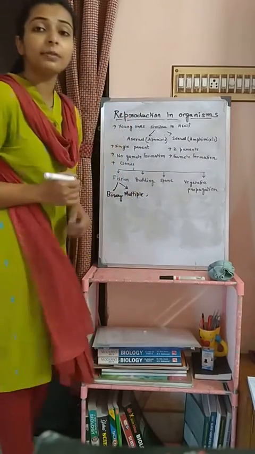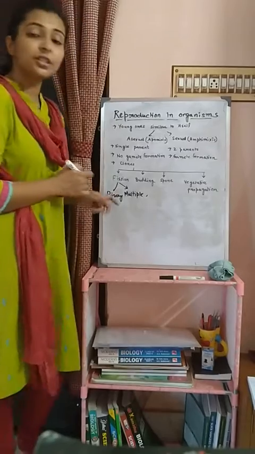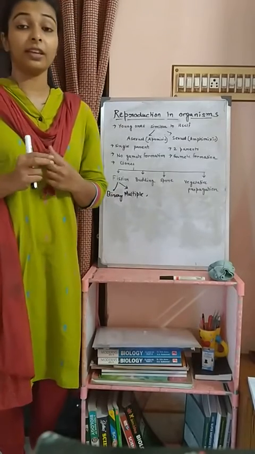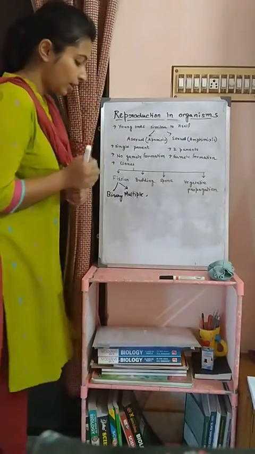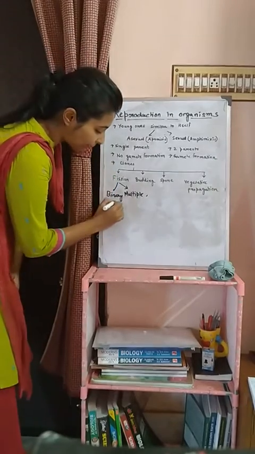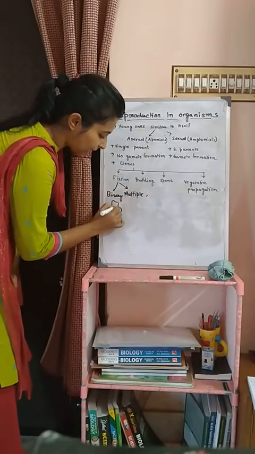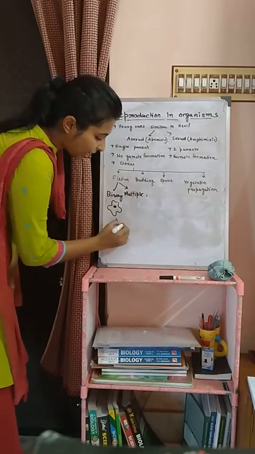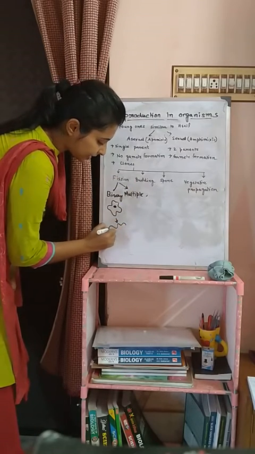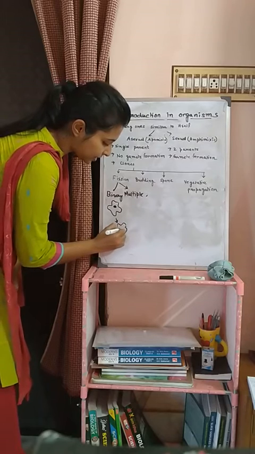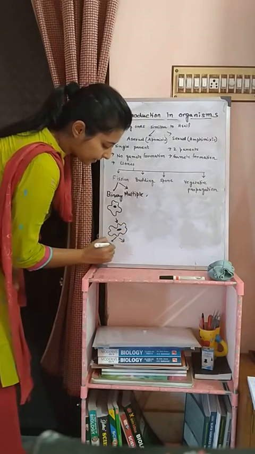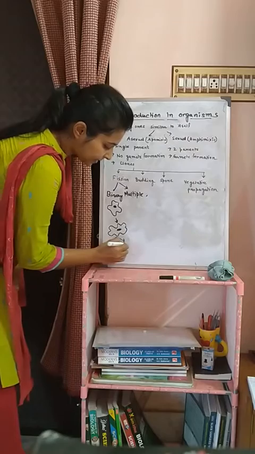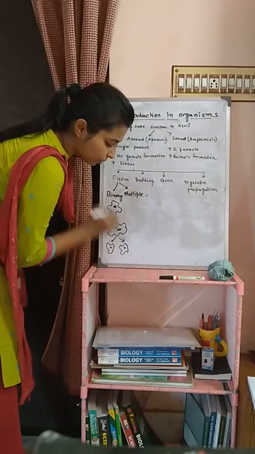As you can understand by the term, binary fission means breaking up of an organism into two. That means it happens in amoeba. Here it's a simple amoeba organism. What happens first? The nucleus extends and it simply breaks into two new organisms.